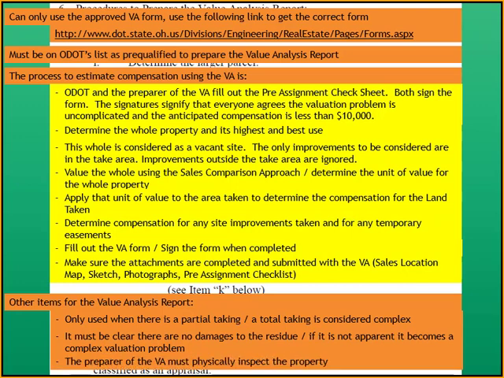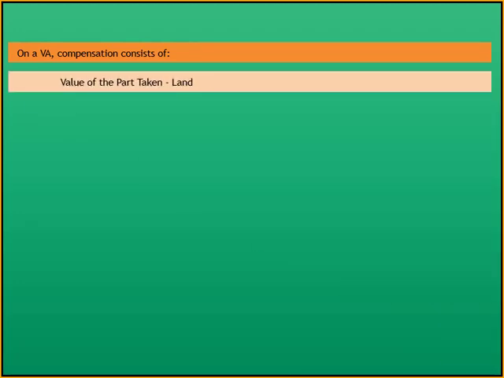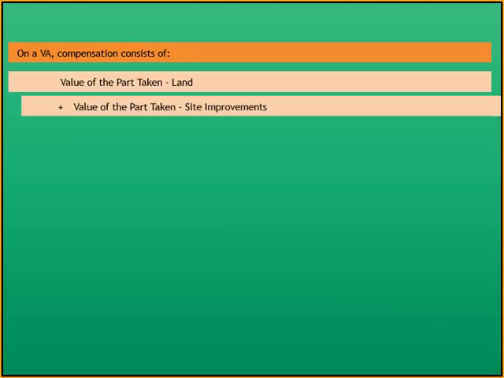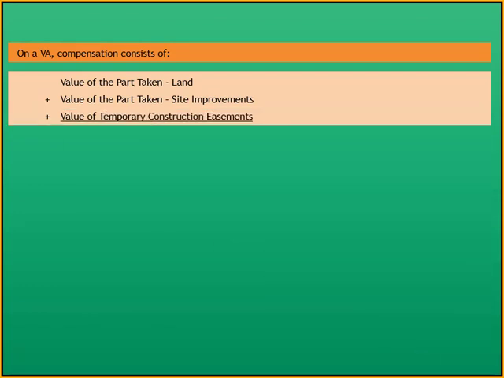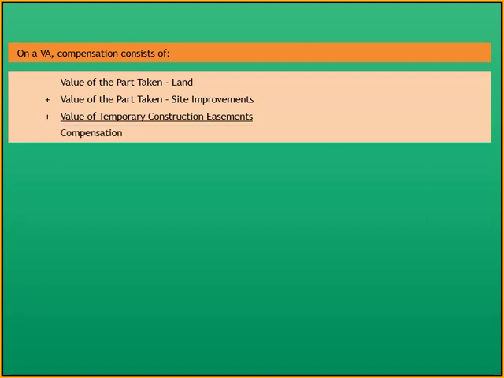And the preparer of the VA must physically inspect the property. On a VA, compensation consists of value of the land taken, value of the part taken site improvements, value of the temporary construction easement, and the total of those equals compensation to the property owner.